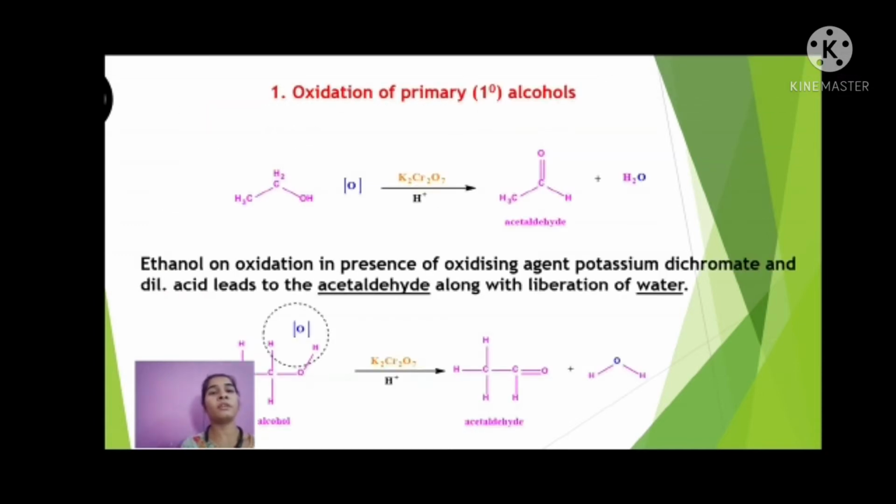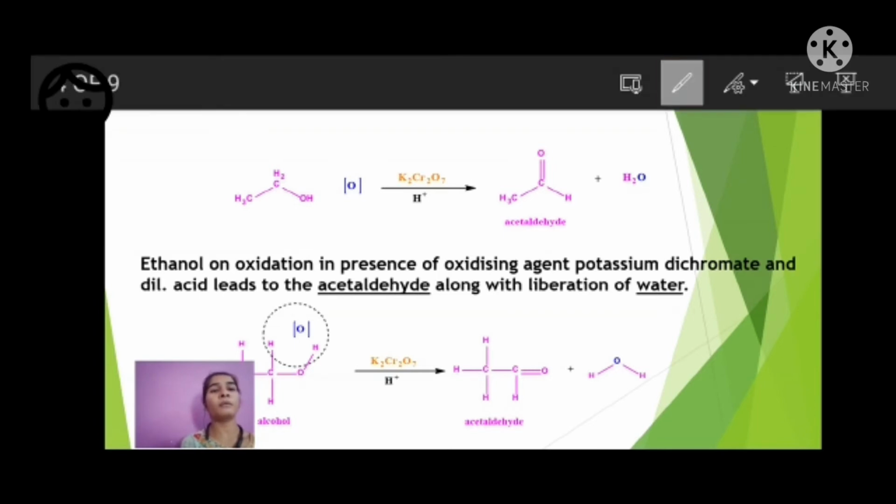Let's see the first, oxidation of primary alcohol. Ethanol on oxidation in the presence of the oxidizing agent potassium dichromate and dilute acid gives acetaldehyde along with the liberation of water. This H and this carbon, and this hydrogen and this oxygen combine with this oxygen with liberation of water, and the rest compound is the acetaldehyde.